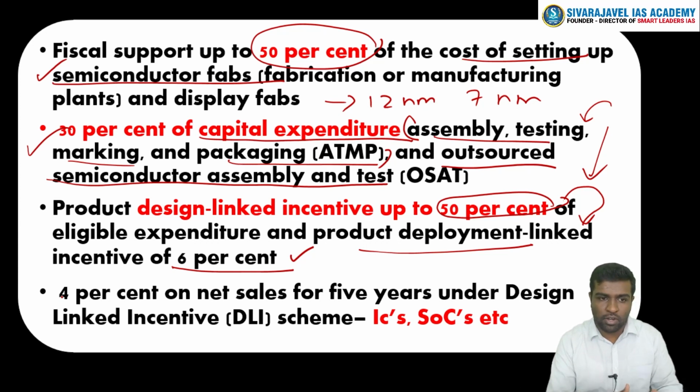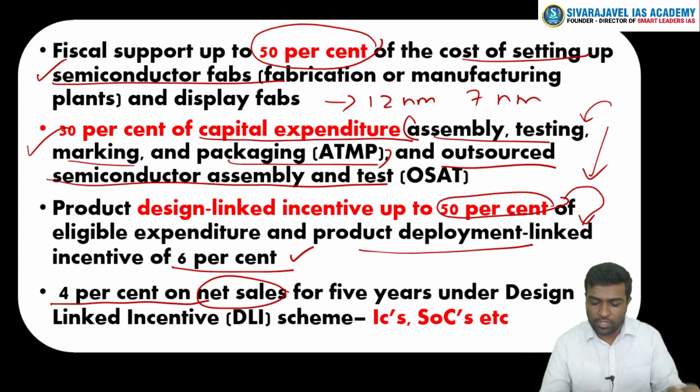PLI means product linked incentive schemes. So, as the products or the sales go up, we need to increase the incentive. So what is the incentive? The overall incentive is going to be 4% of the net sales. Whatever you are selling in the market, 4% of that will be given for 5 years under this PLI scheme. So integrated chips, system on chips, these kinds of manufacturers will be receiving this benefit.